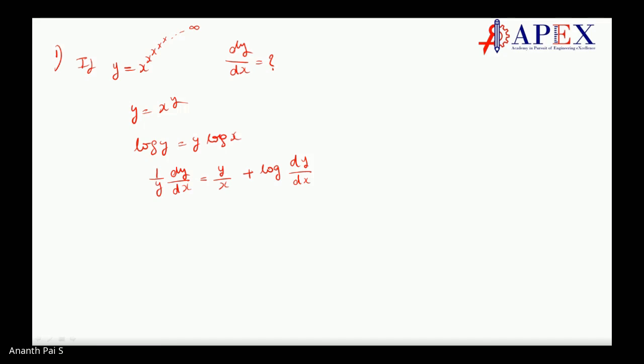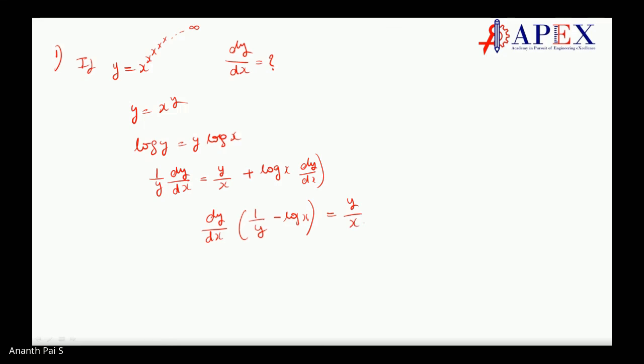Now get dy by dx. That's it. So dy by dx can be written by moving terms: 1 by y dy by dx minus log x dy by dx, I'm sorry, students, is equal to y by x.